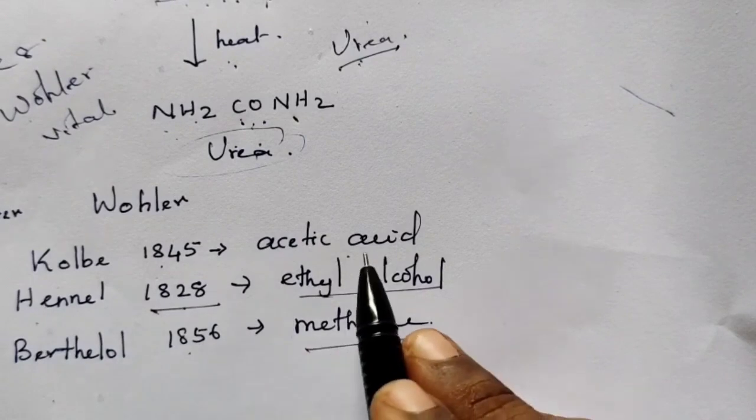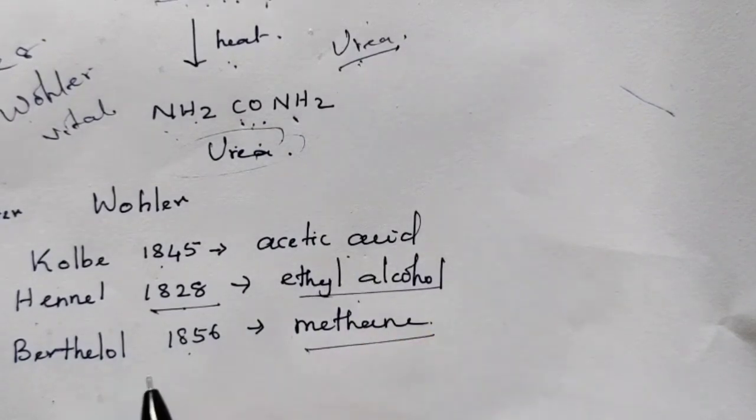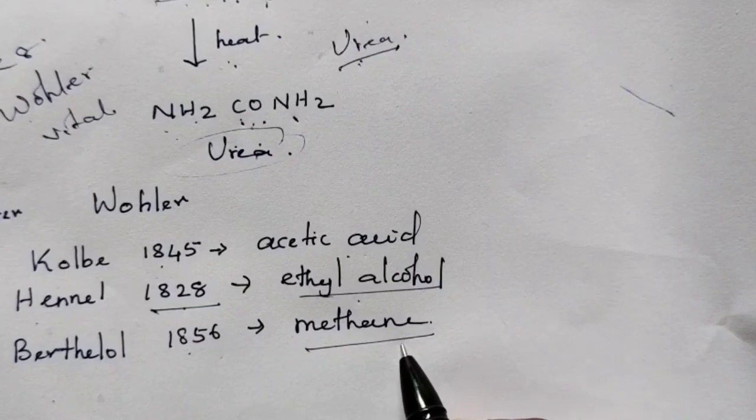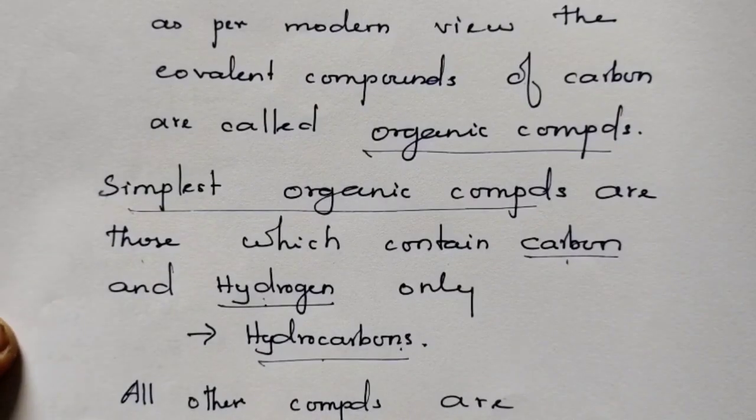In 1845, Kolbe prepared acetic acid in the lab. In 1856, Berthelot prepared methane in the lab. Because of this, vital force theory came to an end. The compounds of carbon, the covalent compounds of carbon, which they obtained in the olden days from organs of living beings, are called organic compounds.